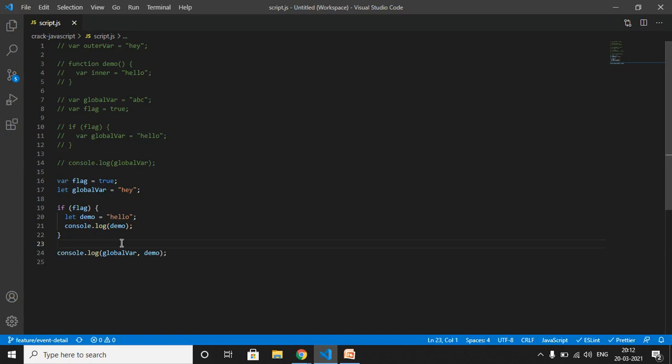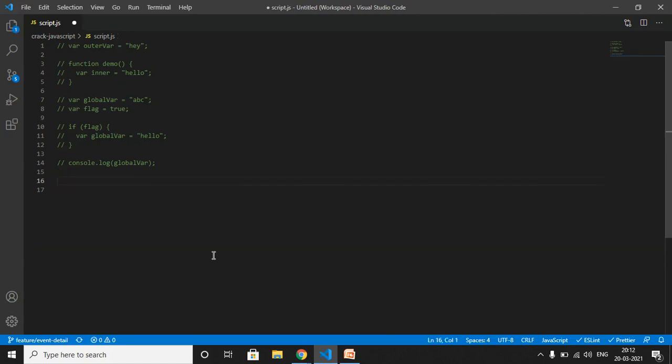Let's move further. Let can be updated but not redeclared. What it means is you cannot reinitialize the variable using the same name when you are using let, but you can update its value. Let me show you one example for it. Let global var is equal to hi. Global var is equal to hello.